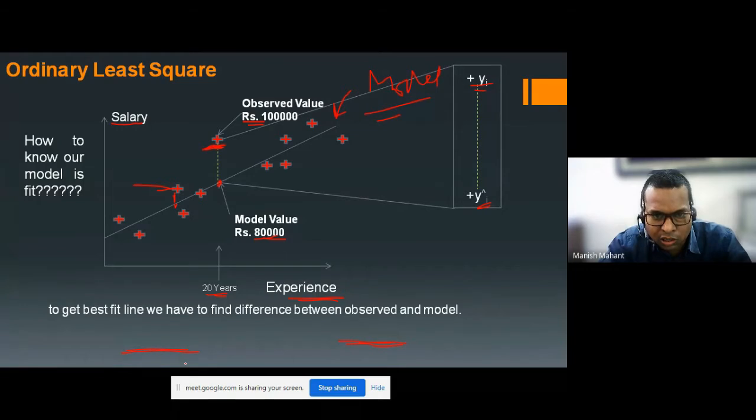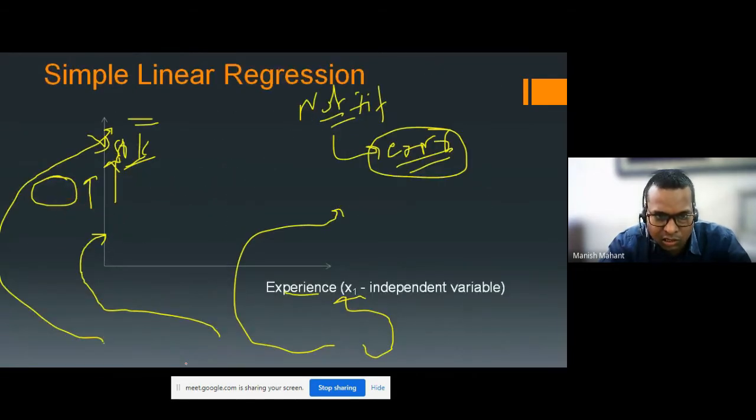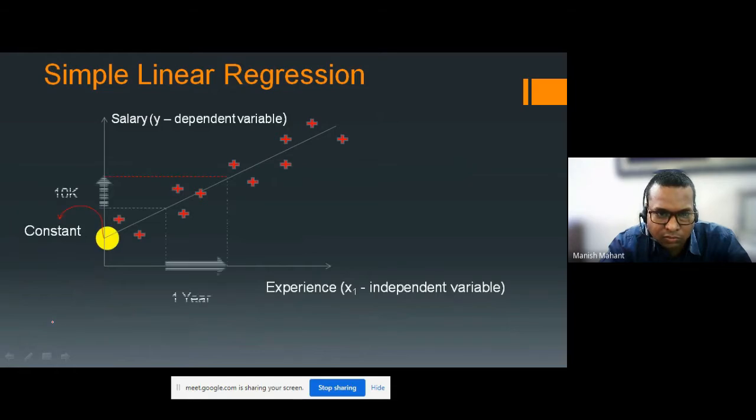Let me go to the previous slide. See what I explained there: this coefficient is increasing, and with 1 year of experience your employee is getting a 10,000 rupee incremented salary, but not 80,000 rupees.